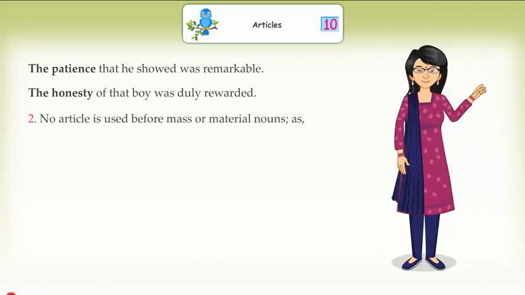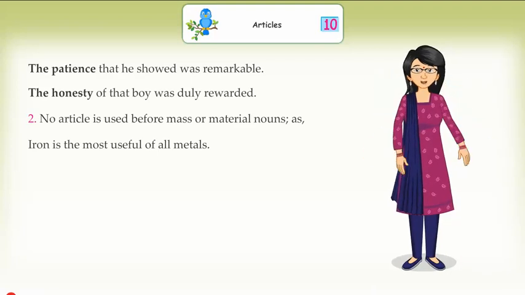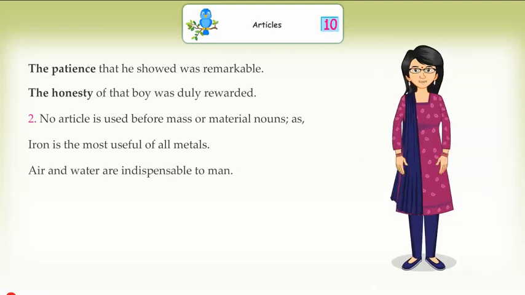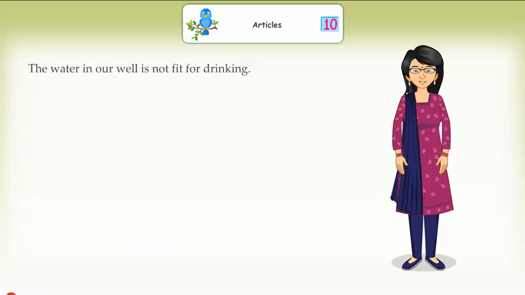No article is used before mass or material nouns, as iron is the most useful of all metals. Air and water are indispensable to man. But mass nouns take the definite article when they are made specific by the phrase or clause that follows them. The air in the room is very warm. The water in our well is not fit for drinking.